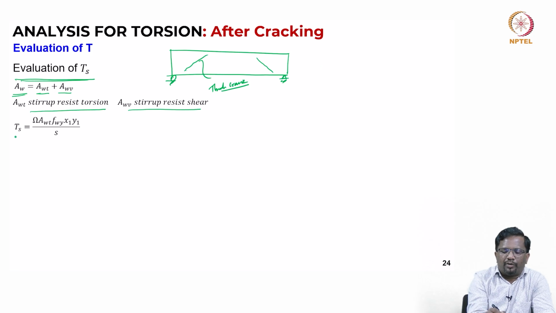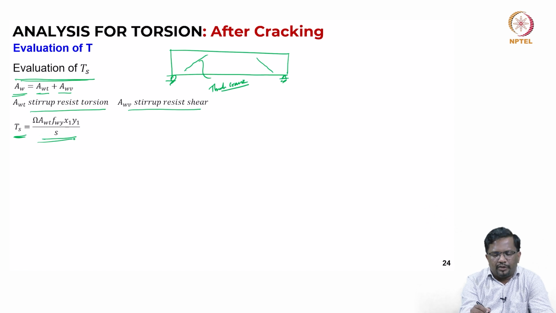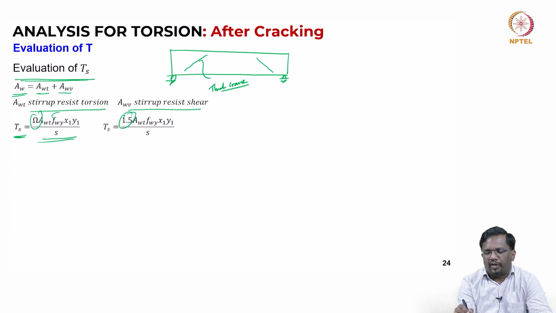Now, how do you get your torsional resistance from stirrup, which is given by the space truss analogy: AWT into S FW, this is a tension force, and then you take the lever arm and divide by the spacing to get this component. Now, this factor is taken as 1.5. This is what is valid for stirrup contributions. Again, the derivation comes from your space truss analogy.